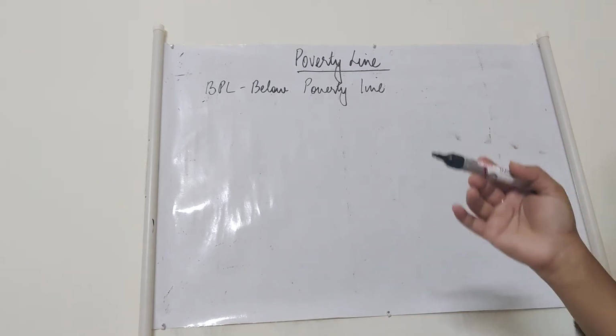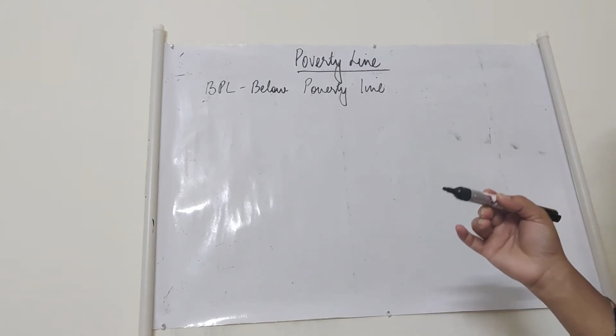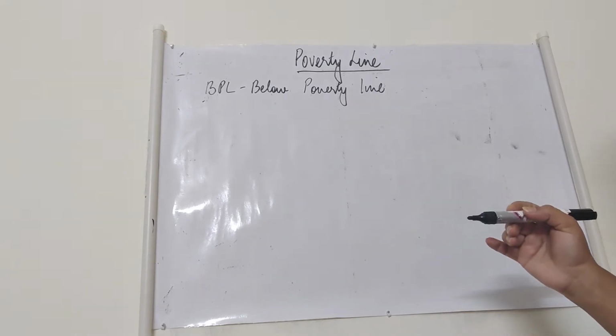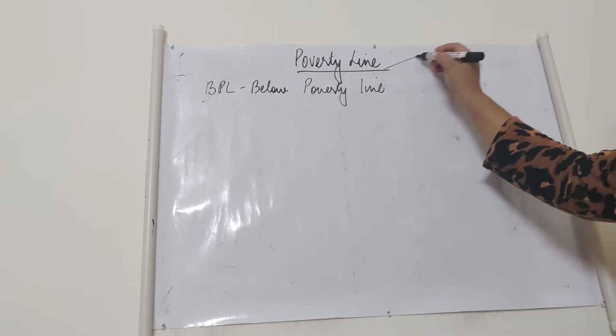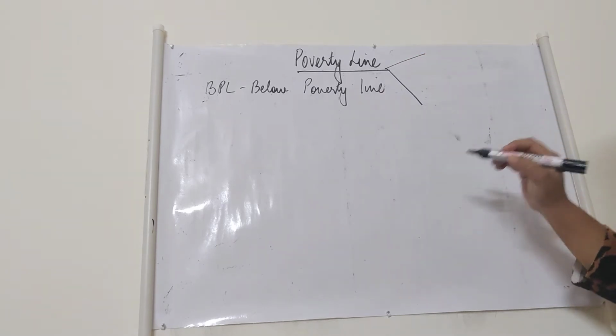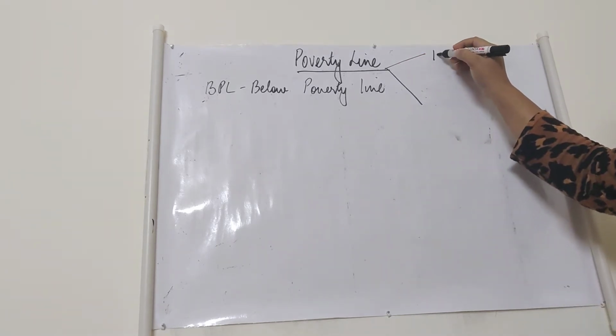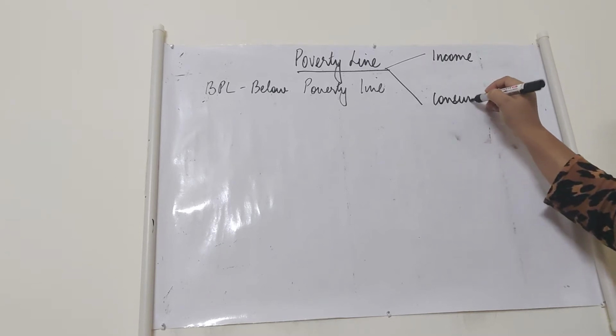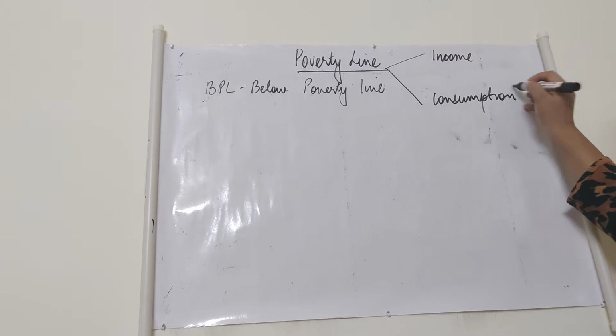Poverty line can be defined as the minimum levels of income or consumption. So, poverty line can be defined in two parameters: minimum level of income and minimum level of consumption by an individual.